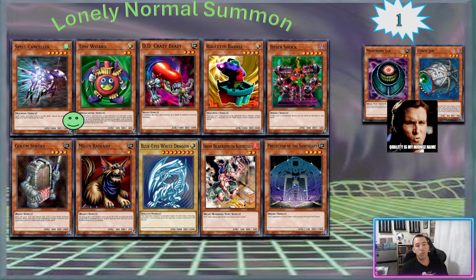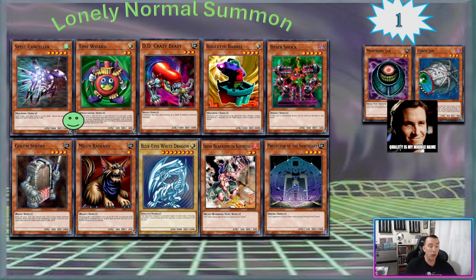The reasons why I have Morphing Jar and Cyber Jar to the right. I don't ever really want to get too deep into the coding side, the data side. I can make separate videos if you're interested, right? And you kind of want to know the behind the scenes things, but I don't really want to turn these into super in-depth, confusing type videos. But when I first was subsetting the data, Morphing Jar and Cyber Jar showed that they were normal summoned one time. And I was like, man, that's odd.